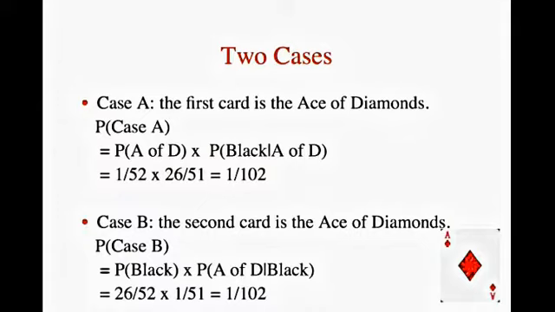Now for case B. The probability that the first card is black is 26 over 52, which equals 1/2. The probability that the second card is the ace of diamonds, given that the first card is black, is 1 over 51. The probability of case B is therefore 1/2 times 1 over 51, which equals 1 over 102, the same as the probability of case A.